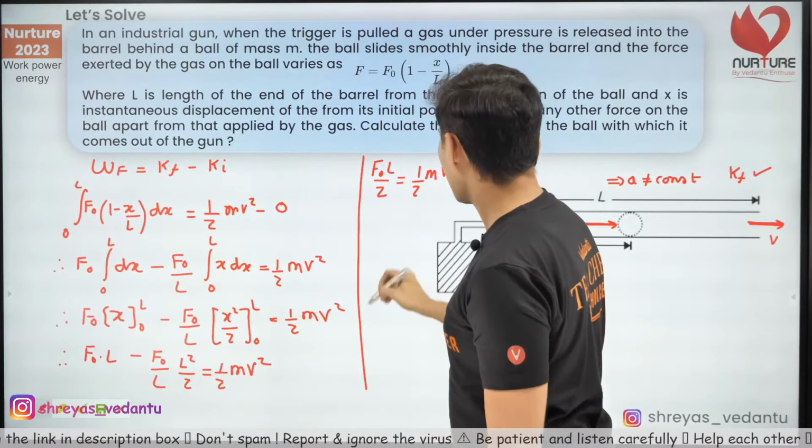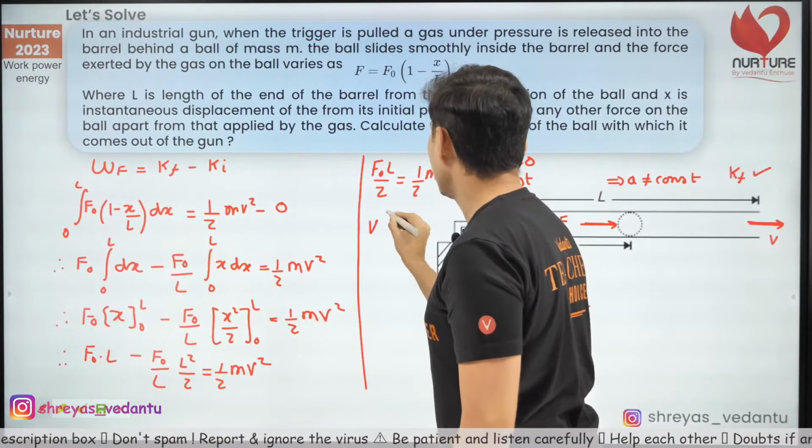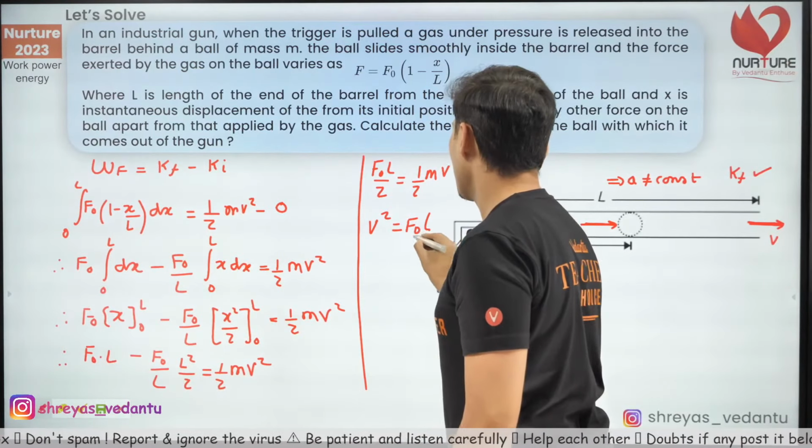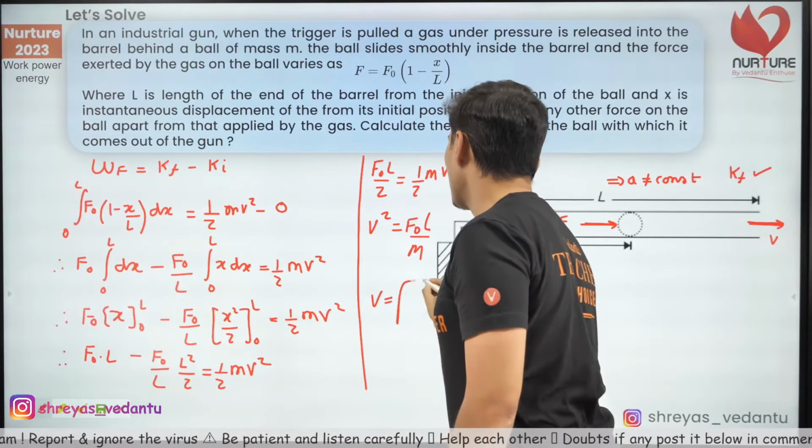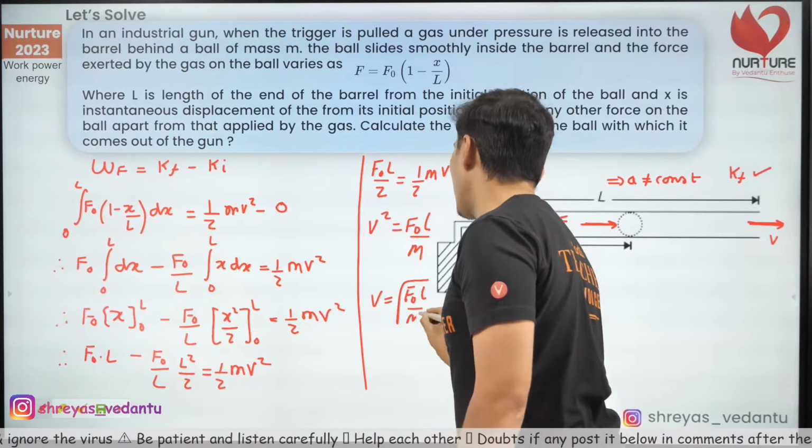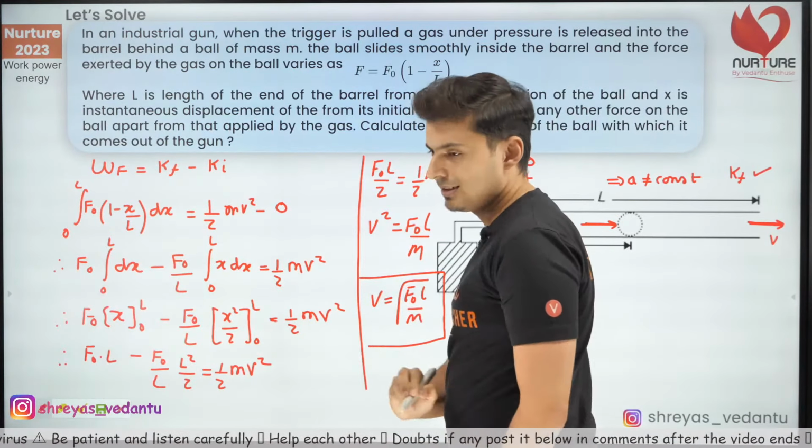Therefore the 2 goes. So what was asked? V, right? So v square will be f naught L by m. So v will be root of f naught L by m. That's the final answer. Done, done.